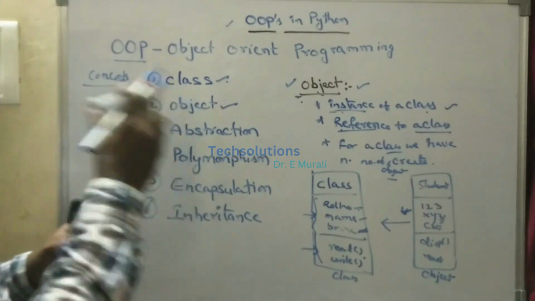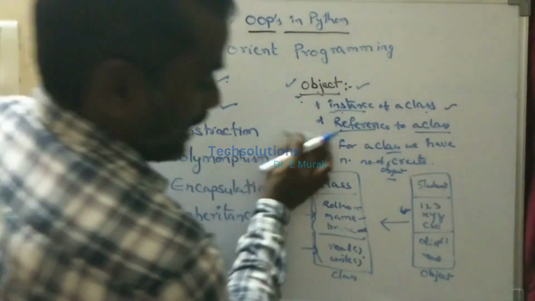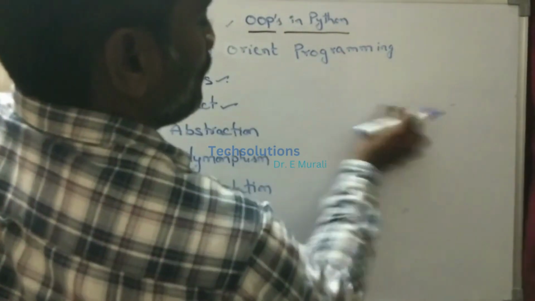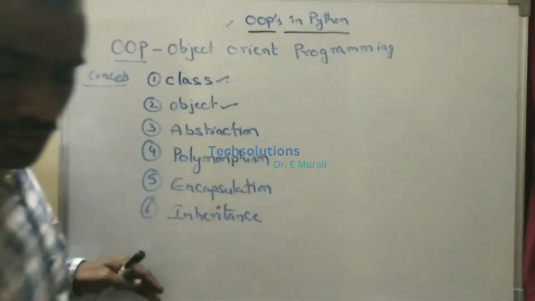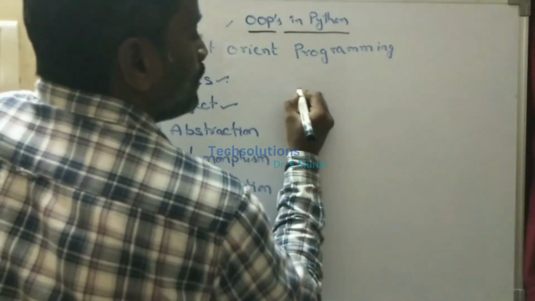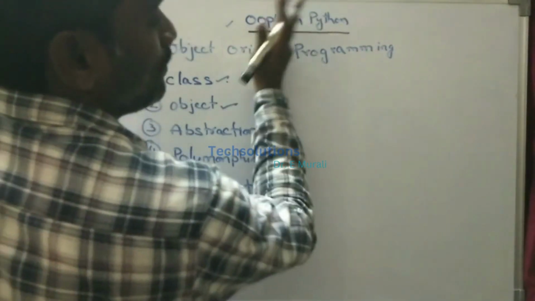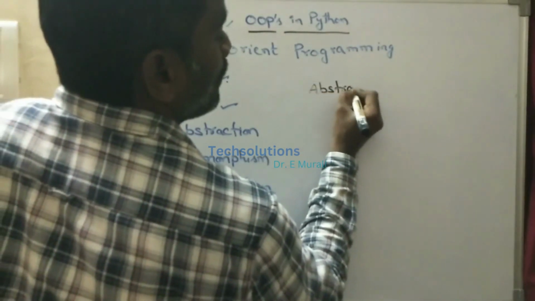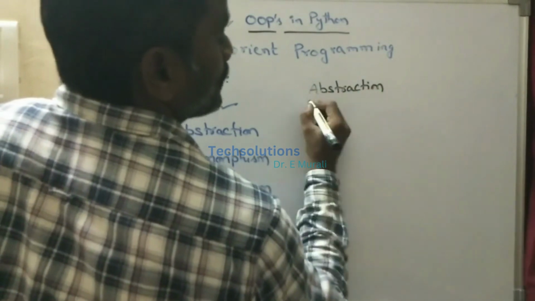Clear? Next we can see what is meant by abstraction. The next one is abstraction.